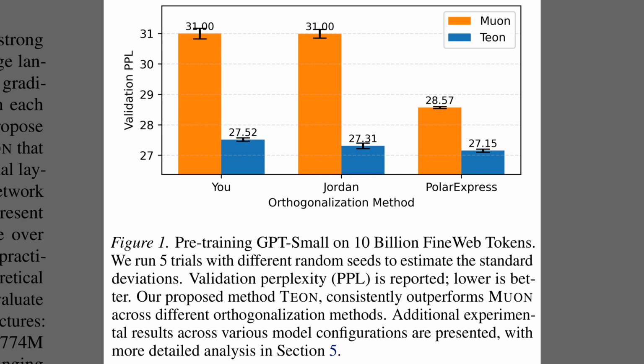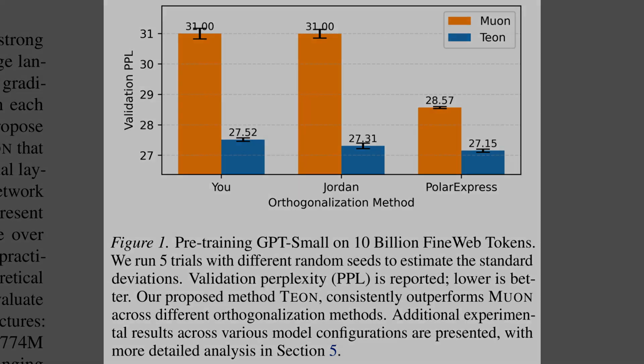Alright, Figure 1 immediately backs up those claims with results from pre-training a GPT small model on 10 billion tokens. The chart compares validation perplexity, where lower is better, across 3 different orthogonalization methods listed at the bottom: U, Jordan, and Polar Express. Clearly, the blue bars representing TEON are consistently lower than the orange MUON bars in every single case. For instance, using the Polar Express method on the far right, TEON achieves a perplexity of about 27.15, distinctly outperforming MUON at 28.57.